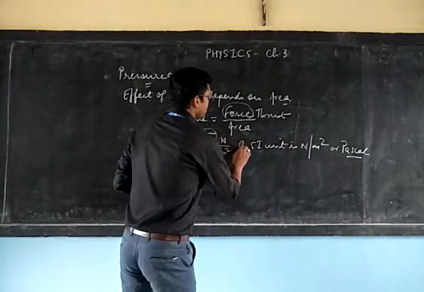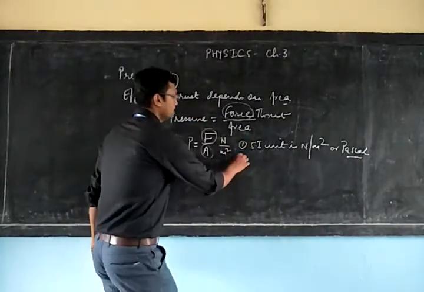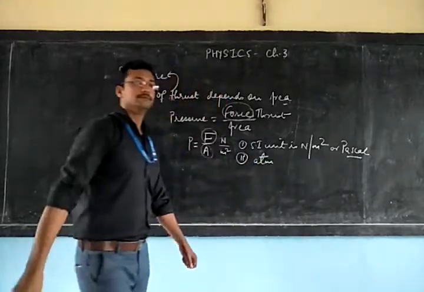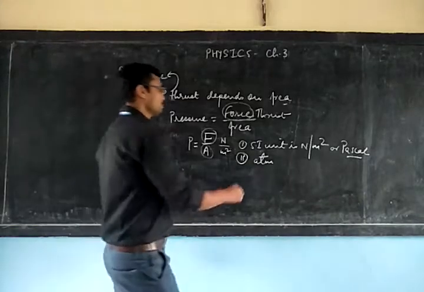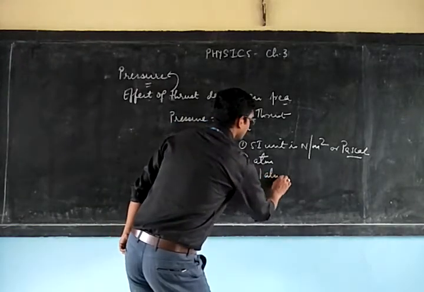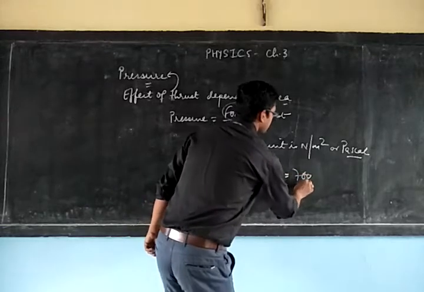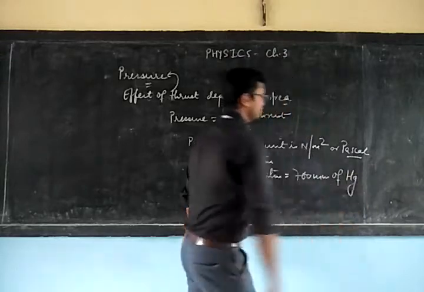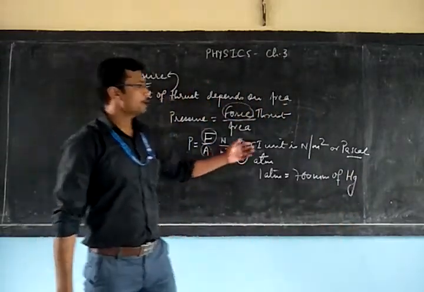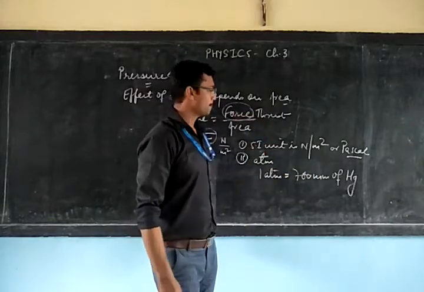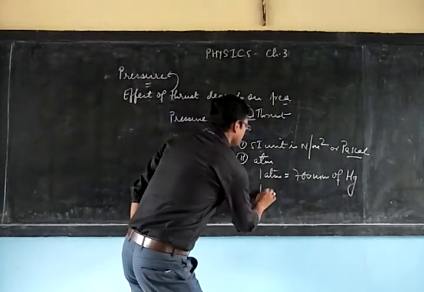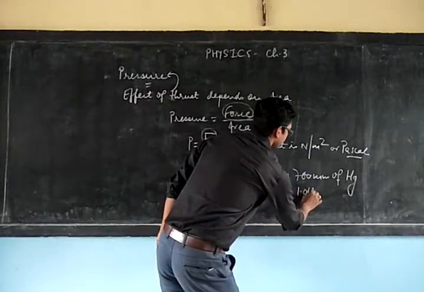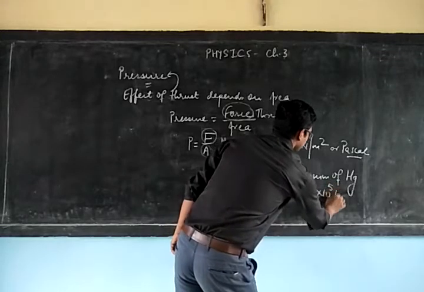We have some other units also. We have one unit called atmosphere, and 1 atmosphere is equal to 760 millimeter of mercury column. More you will study about this in class 9, and 1 atmosphere can also be written equal to 1.013 into 10 to the power 5 Pascal.